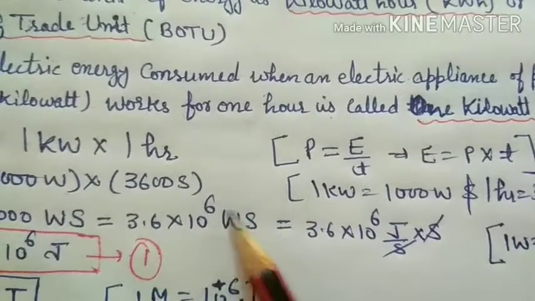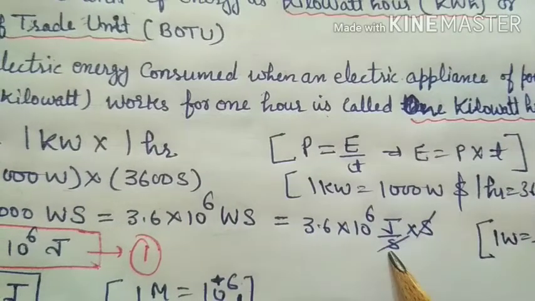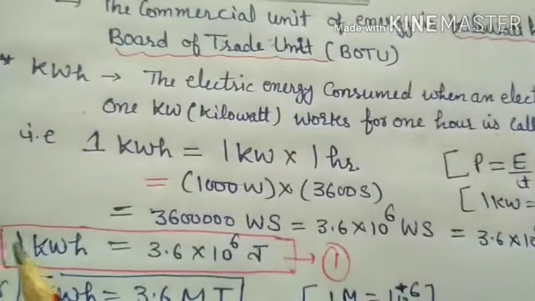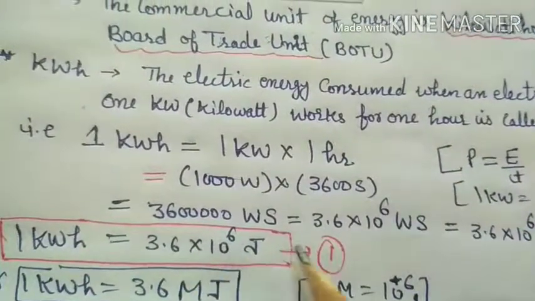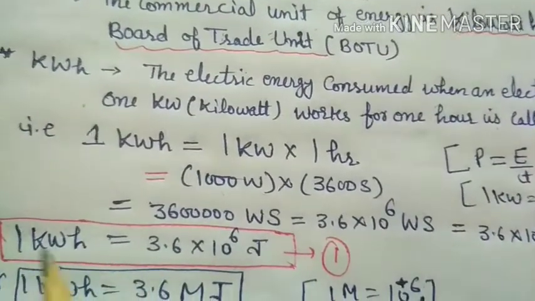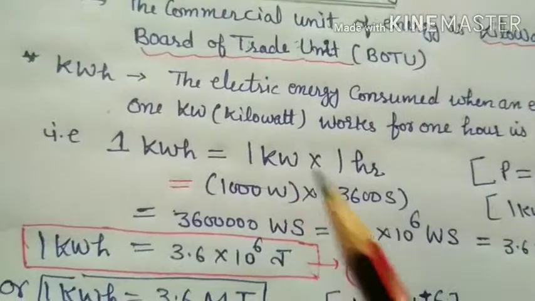As we know, what is 1 watt? 1 joule upon second. We can write watt as joule upon second. Now second cancels, so 3.6 into 10 to the power 6 joule. It means 1 kilowatt hour equal to 3.6 into 10 to the power 6 joule. For 1 mark, it is an important question: how many joule in 1 kilowatt hour? So 1 kilowatt hour equal to 3.6 into 10 to the power 6 joule.